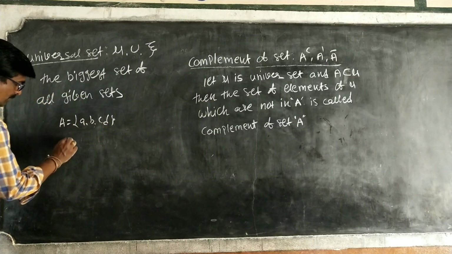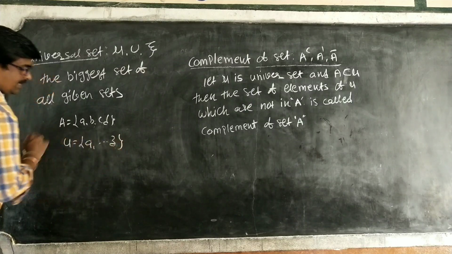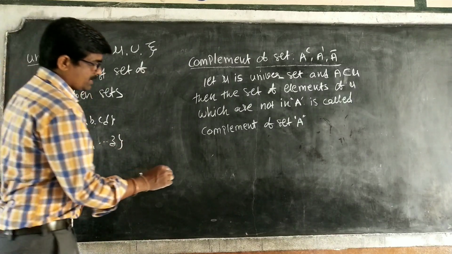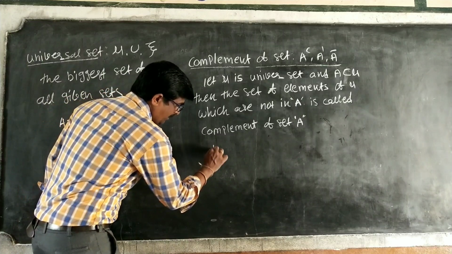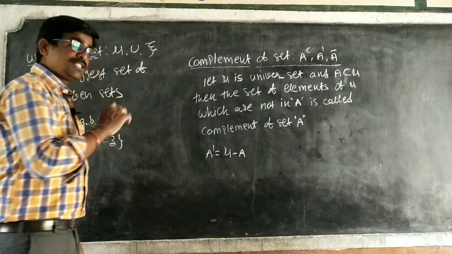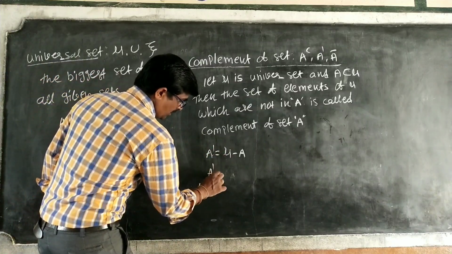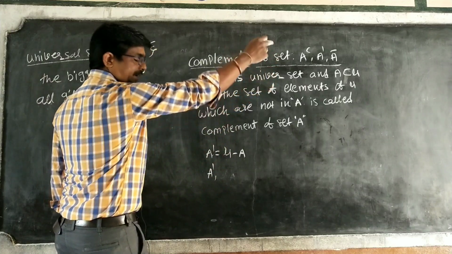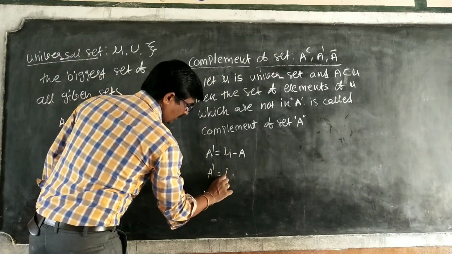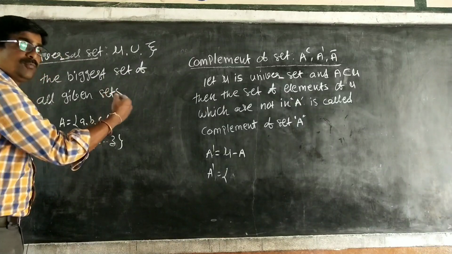Next, mu. I am taking A to Z. What is the A complement? A complement means mu minus A. That means the elements which are not in A. Observe here, A complement, or A bar, or A dash, all are the same. How to remove these four: A, B, C, D.